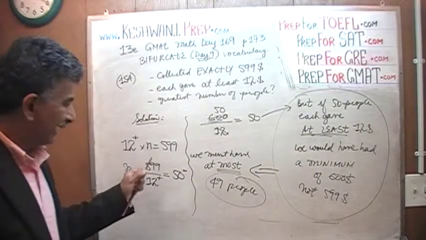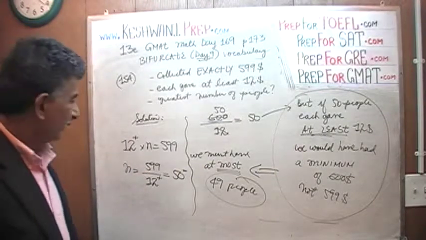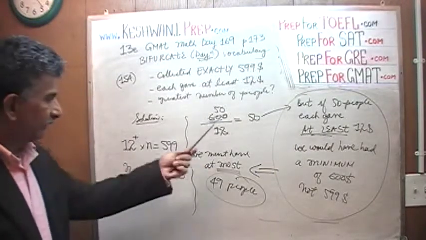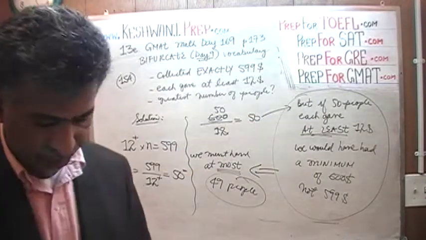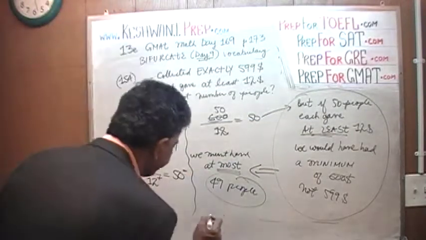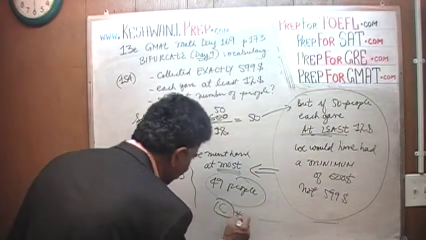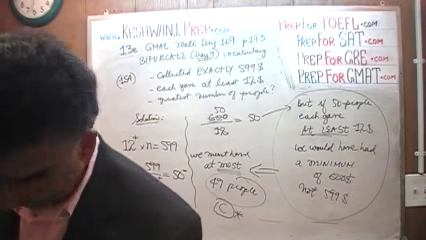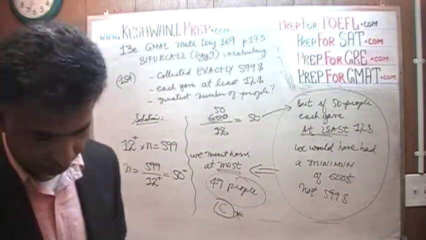So that was more of a mechanical, arithmetic way of doing this, and the other was more of an intuitive way. The answer is C. The answer is 49. The largest number of people that we can have is 49. Not 50, not 51.